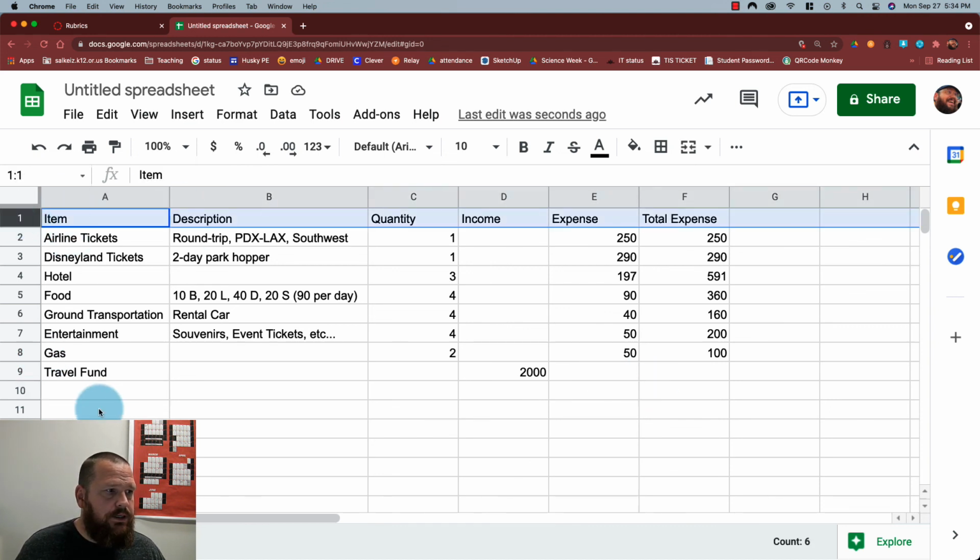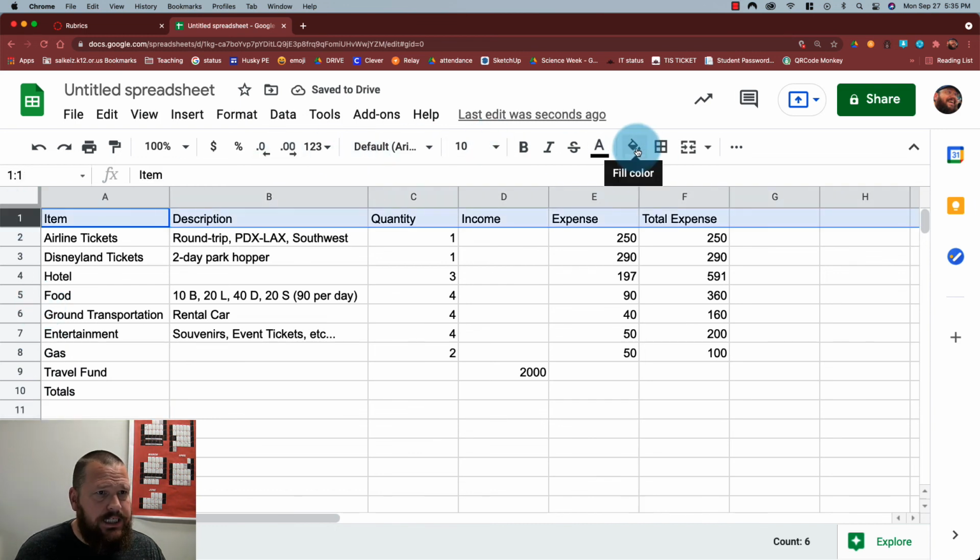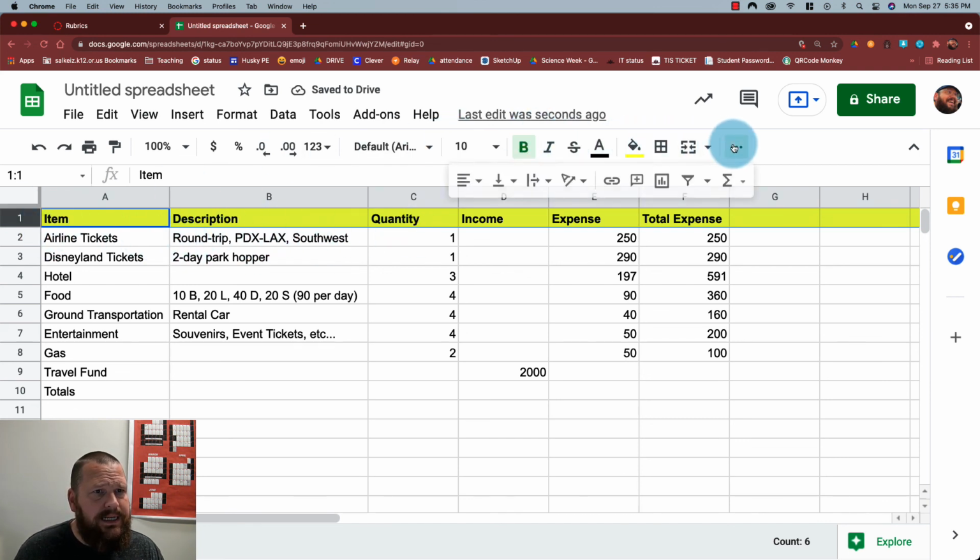The next thing I want to do is make a totals row. Okay, and then I'm going to change the color by selecting this whole row and going up here to color. I'm going to change the color of that first row, and make the text bold. I really want that to stand out as my header row, and I might even center. Yeah, let's go ahead and center each of those headings.